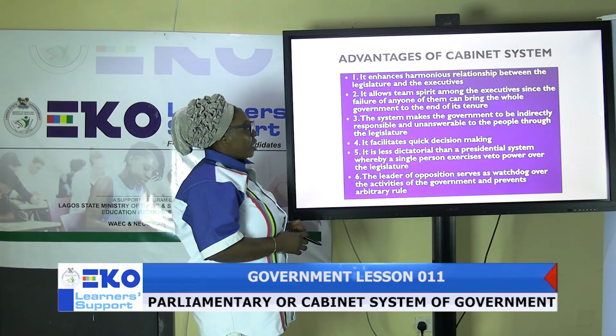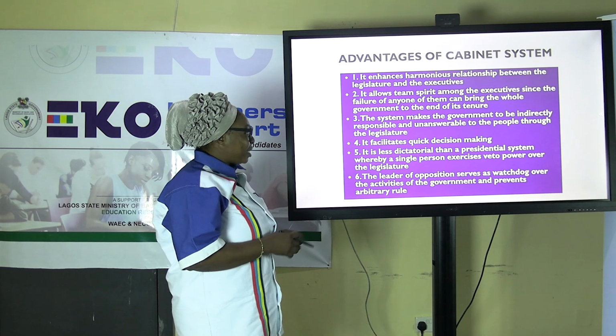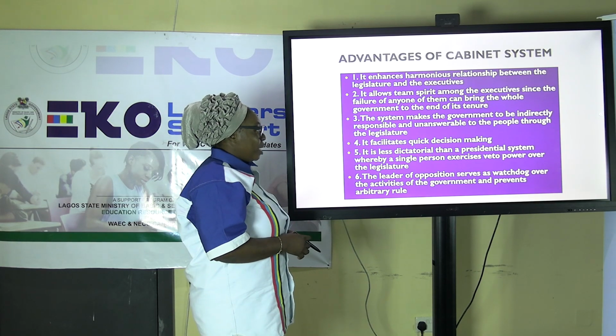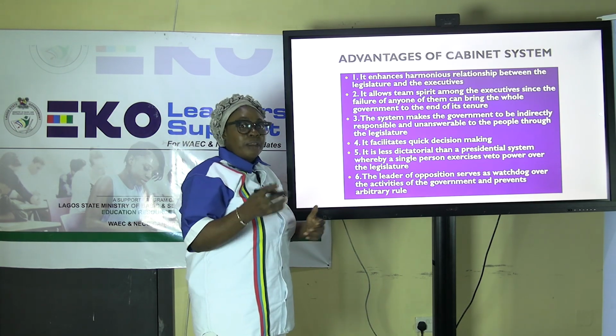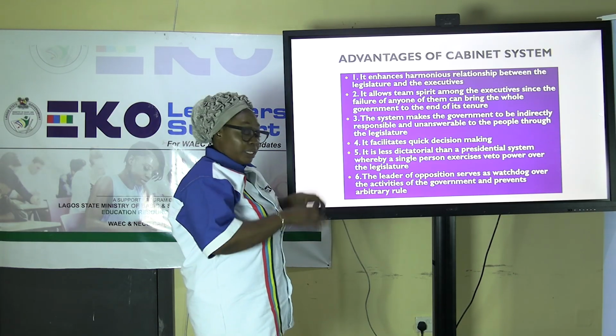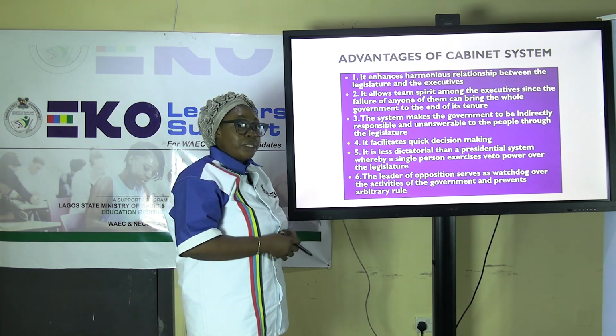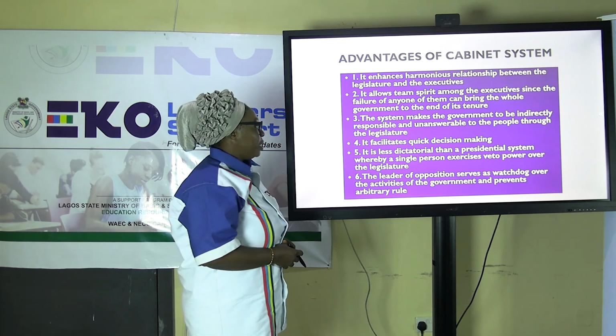Three, the system makes the government indirectly responsible and answerable to the people through the legislature. What it means is that indirectly, the system is not questionable to the people by the president. That is, whatever they do collectively, they answer for it together, the prime minister and the cabinet.